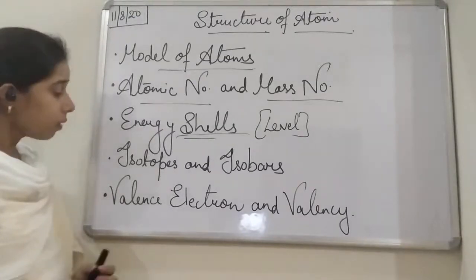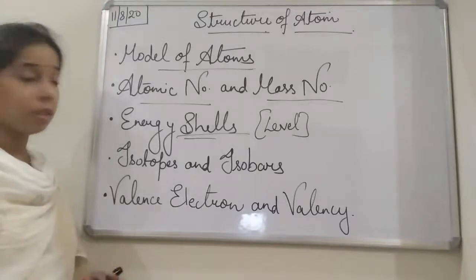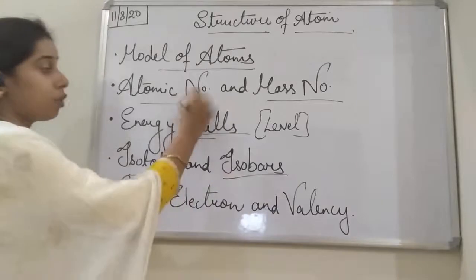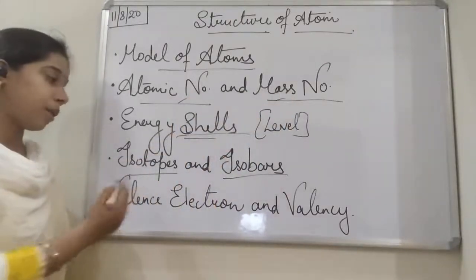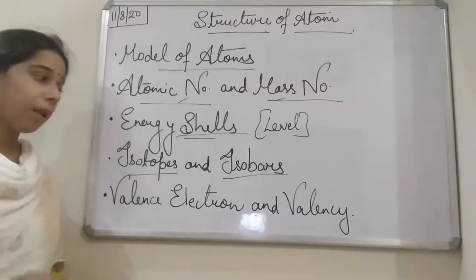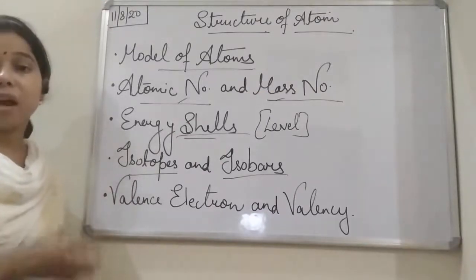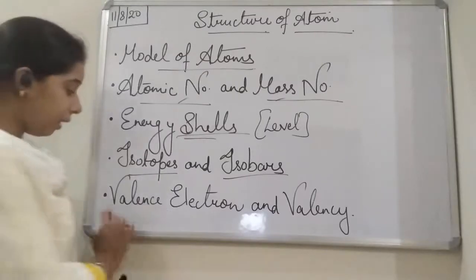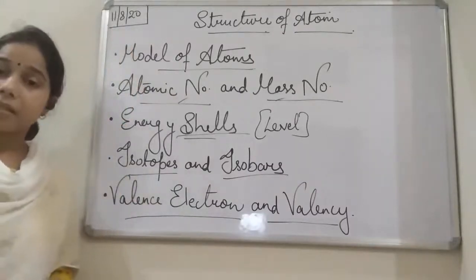Okay. Then we will talk about isotopes and isobars. These two terms are both related to the atomic number and the mass number. So we will study isotopes and isobars as well as different examples and the applications of isotopes and isobars. Okay. And finally, we will talk about the valence electron and valency.